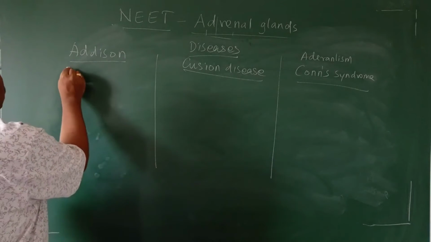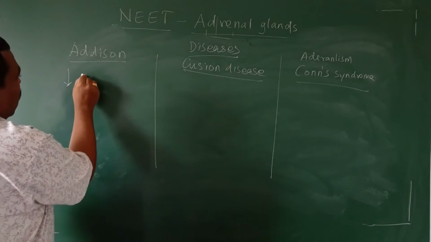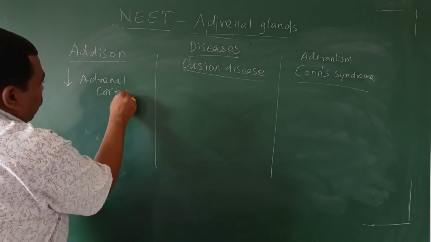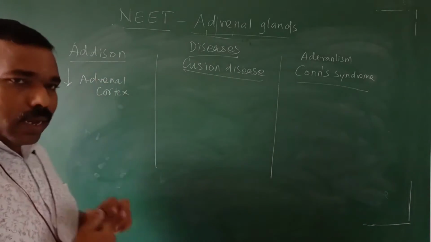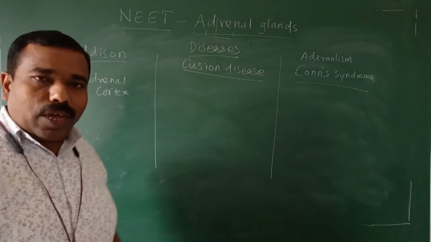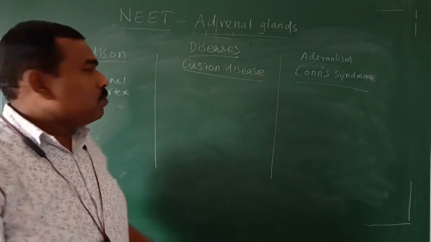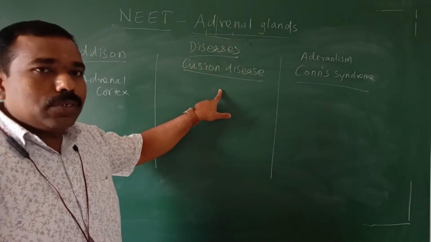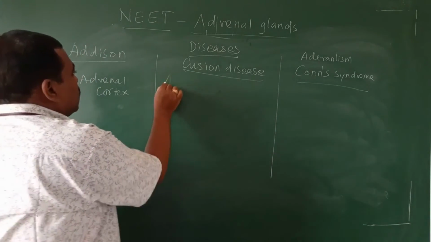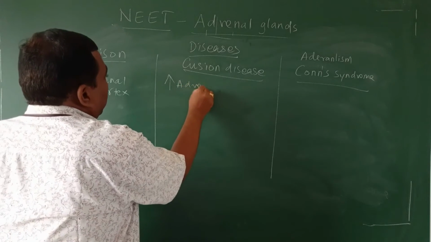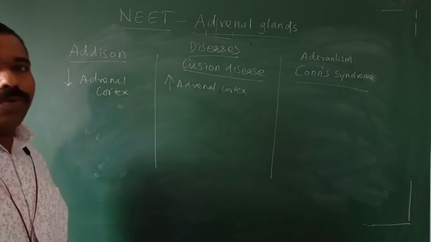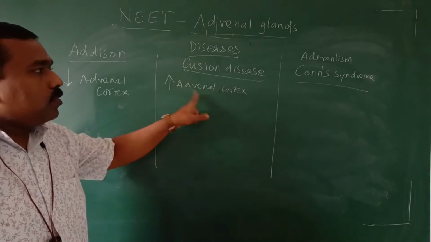Addison disease is due to less secretion of adrenal cortex hormone. Adrenal cortex means corticoid. If the corticoid hormone is secreted less, Addison disease comes. Cushing disease is just the opposite. If the adrenal cortex hormone is secreted in excess amount, Cushing disease may come.